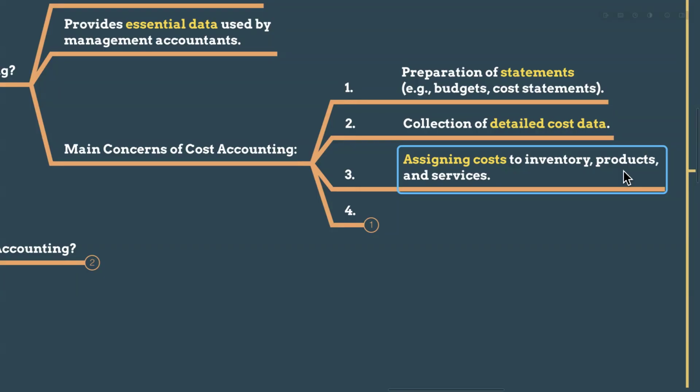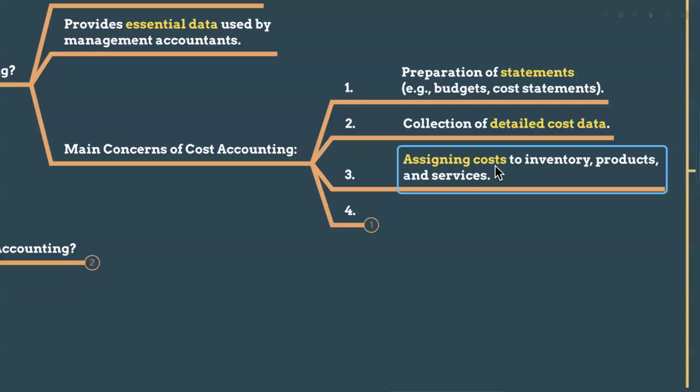Then after that, we will allocate the full production cost to the number of units. For example, if your prime cost is 50,000 and your production overhead is 50,000, your total production cost is 100,000. For the 100,000 production cost, if you have produced 1,000 units, 100 rupees is the per unit cost. So to get the per unit cost, we need the cost details. So we assign the cost to inventories. Inventories in the sense of the raw materials we purchase, and the products and services. We have to assign our cost.